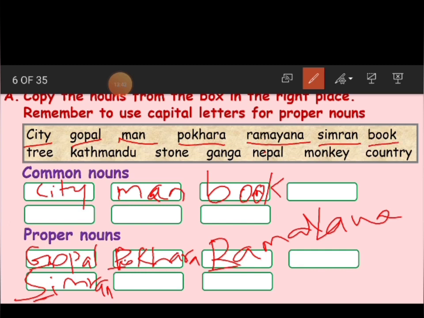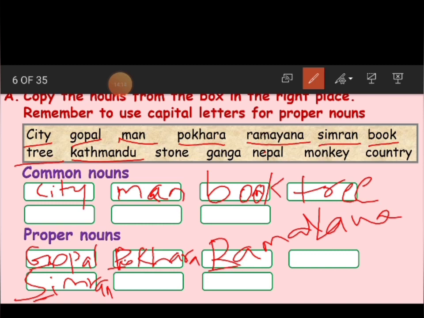Yes. Now, the next one is tree. What is a tree? Again a thing. Did we name the tree? Did we say it is a mango tree, a rose tree? Did we give a name to the tree? No, we just said that it is a tree. So again it comes under common noun. Tree, common noun.